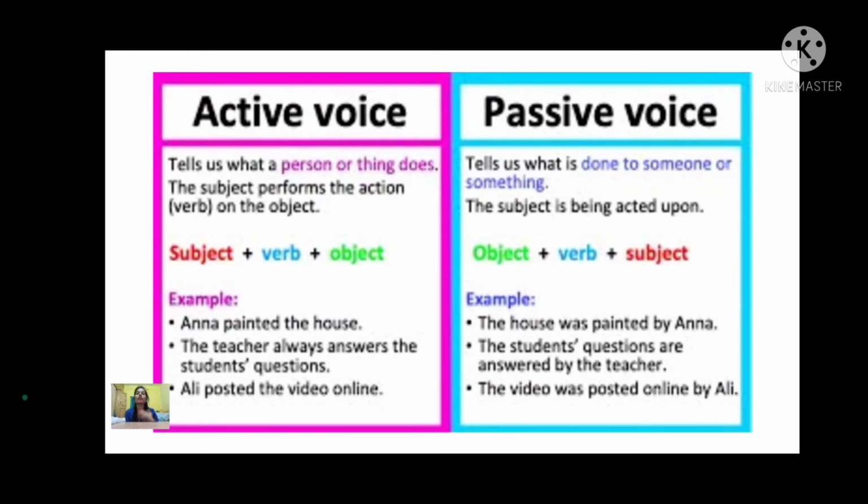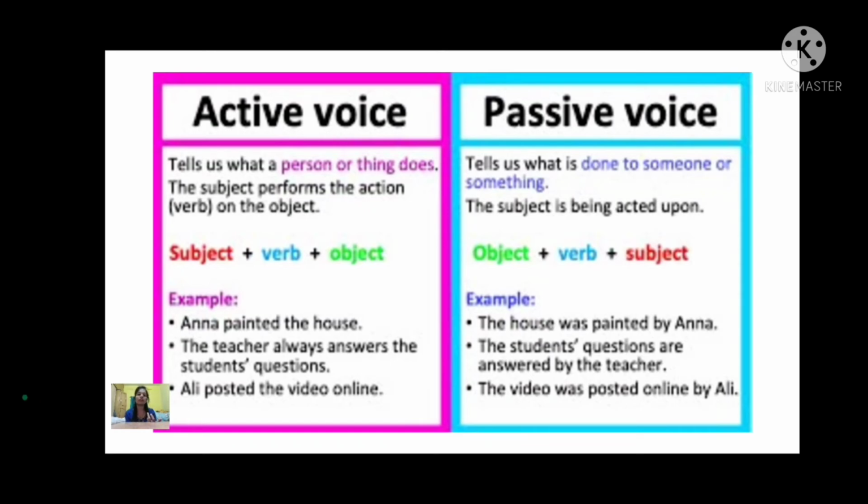Okay, now again let us see the second example. The teacher always answers the student's question. Yes, in passive first you have to underline here. What is the subject? The teacher. Yes, always answers is the verb and the student's question is the object. Now let us see in the passive voice.